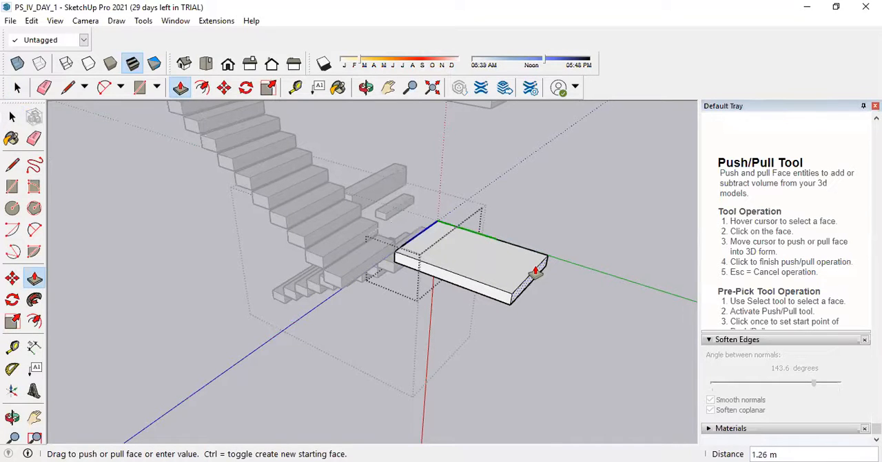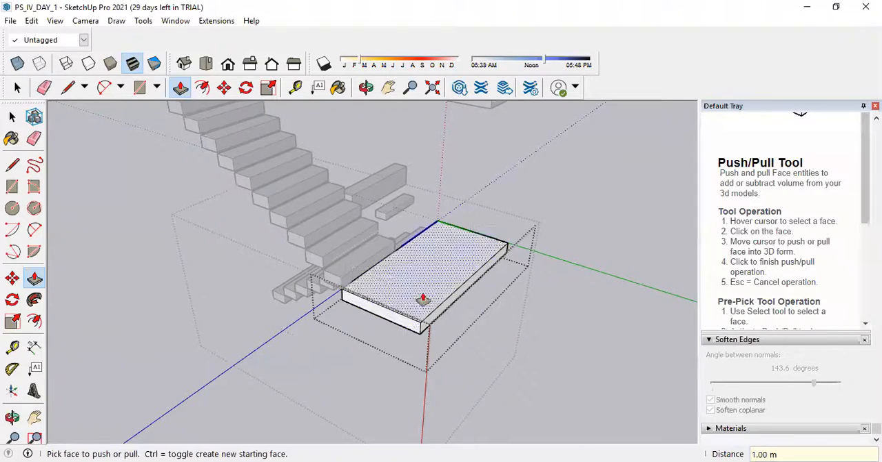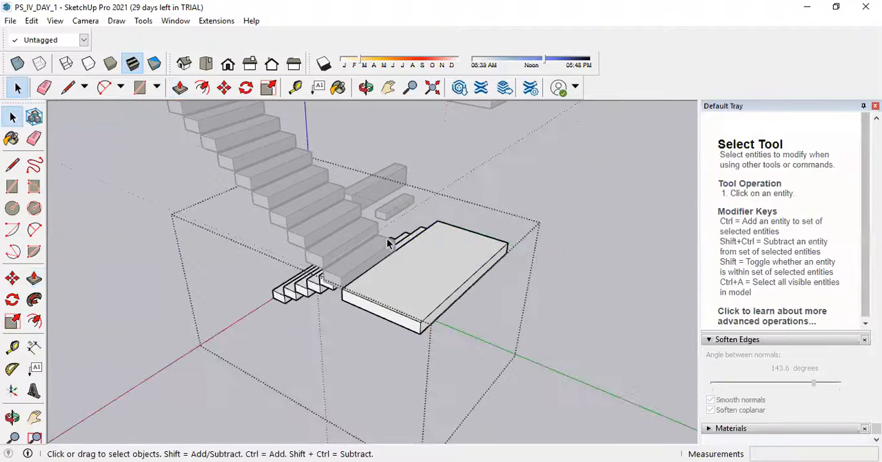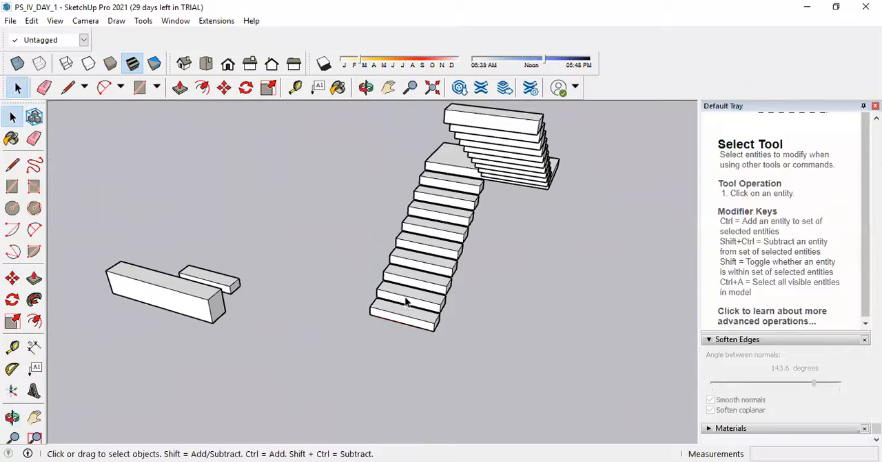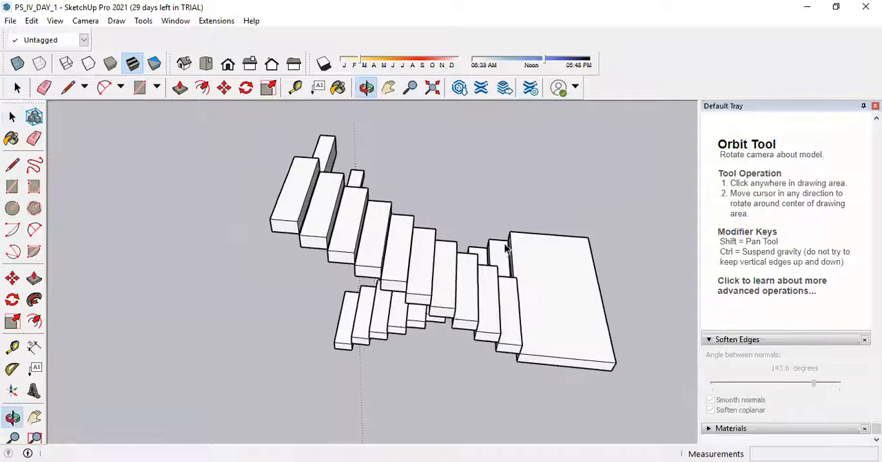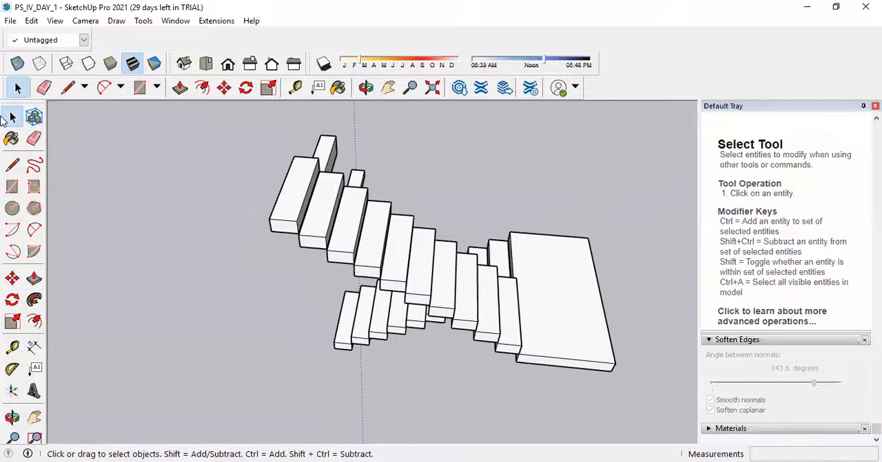Now the width is 0.25 tread. So 0.75 will become my landing portion and this will become like this. So this is my landing. If you see, I will climb this staircase from this, then take a turn from the landing and go back to this position.